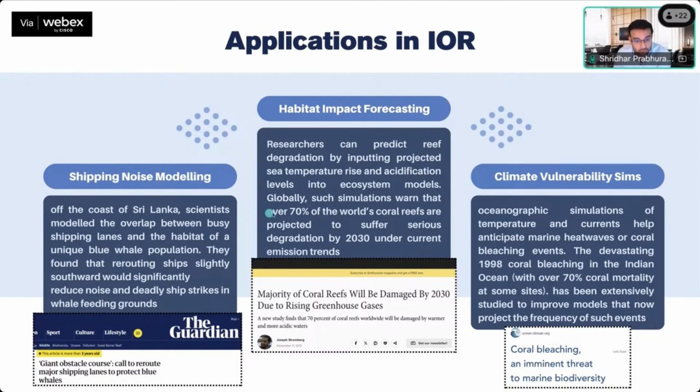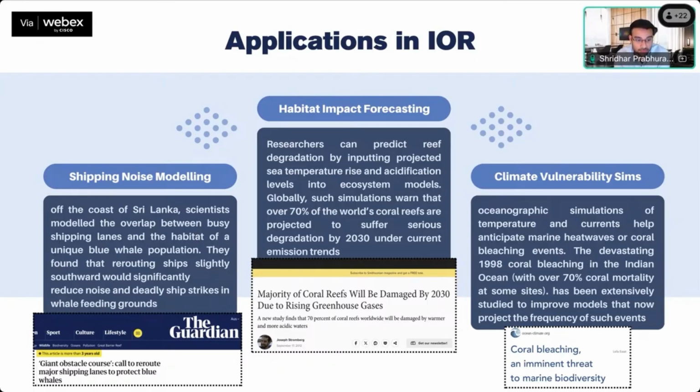The applications in the IOR are huge. I think we all know that shipping noise modeling is something extremely important. And this is not something that I'm saying just because we can do it. This has been done in the past off the coast of Sri Lanka. They saw that the blue whales were getting eradicated in a shipping lane.